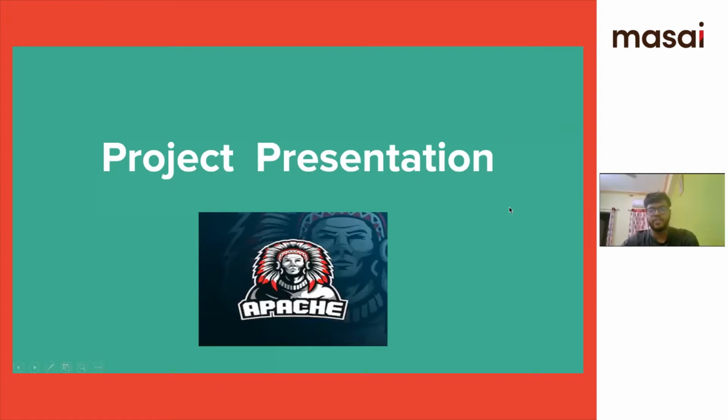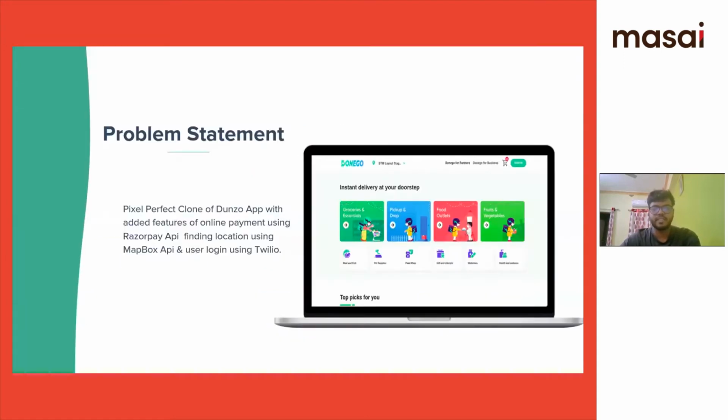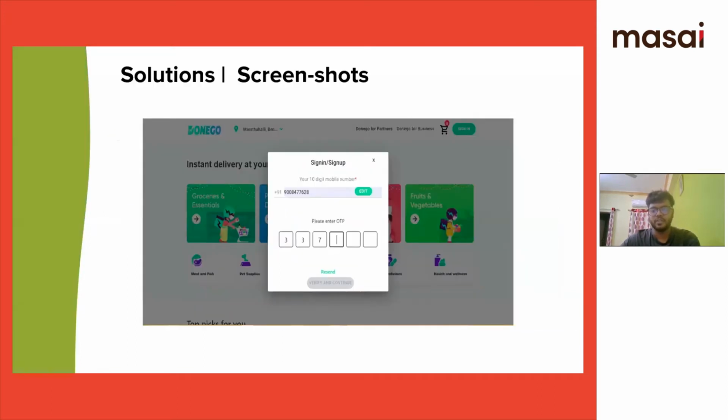Thank you, Rajeshwari, for the introduction. So, the problem statement was to create a pixel perfect clone of the Dunzo app with added features of online payment using Razorpay API, finding location using Mapbox API, and user login using Twilio. As you can see, this is the landing page. And this is the screenshot where we show the login feature with the help of OTP.